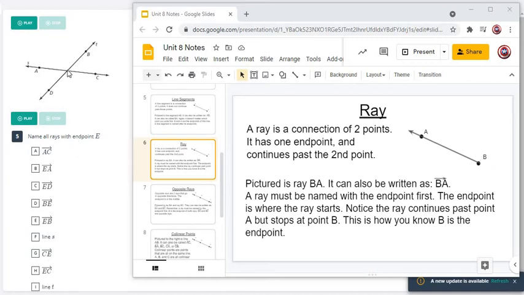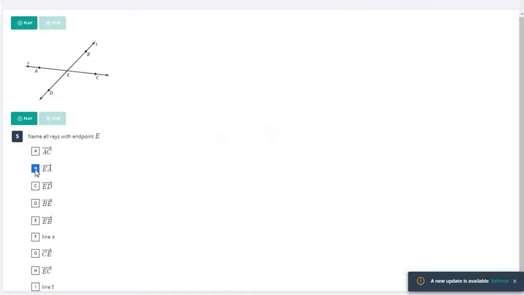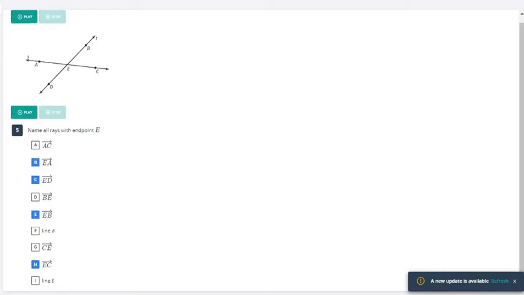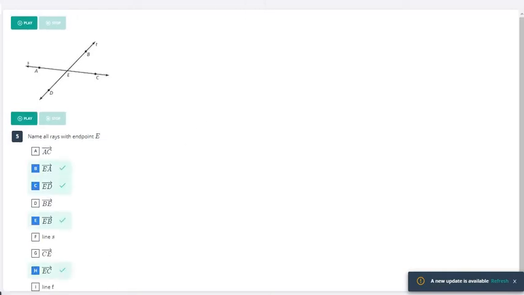So all the ones that start with E, there are 4 of them because it goes in 4 different directions. We have EA, EB, EC, and ED. So if the endpoint is E, it has to start with an E. We can't name anything that doesn't start with an E. So EA, ED, EB, and EC are going to be our answers here.